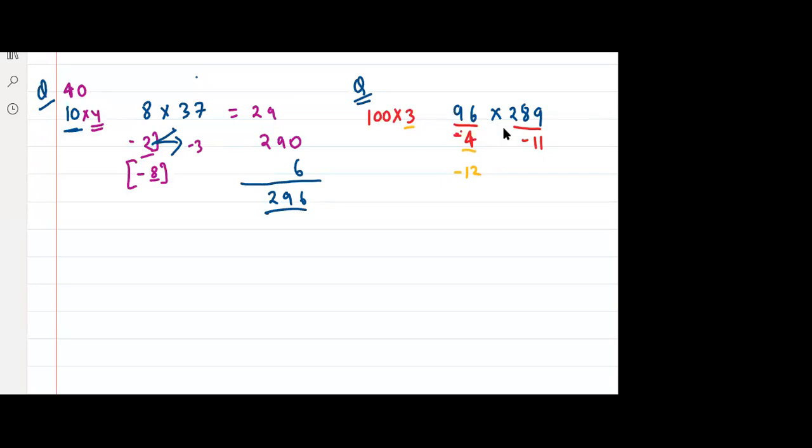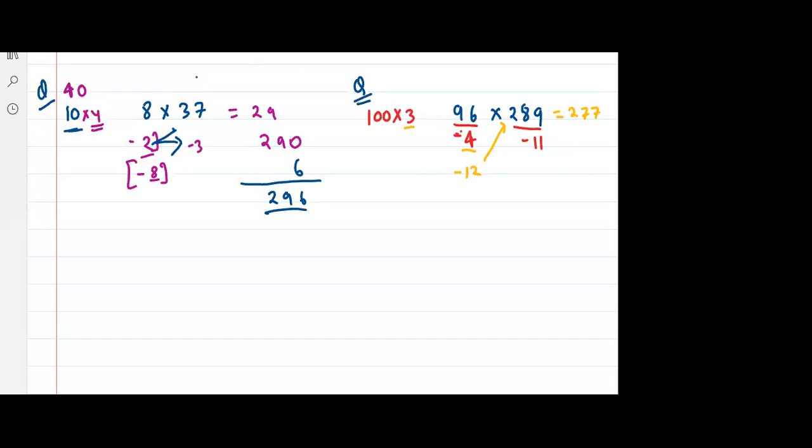Okay. Now, what is 289 minus 12? 289 minus 12 is equal to what? Tell me. Very good. Yes, 277. Very good, everyone.